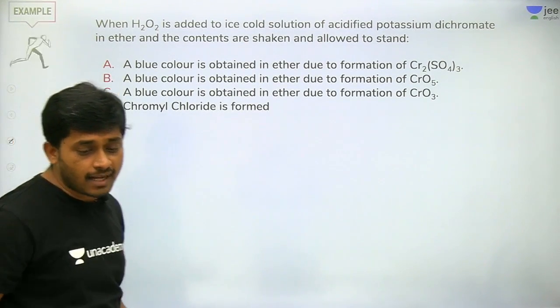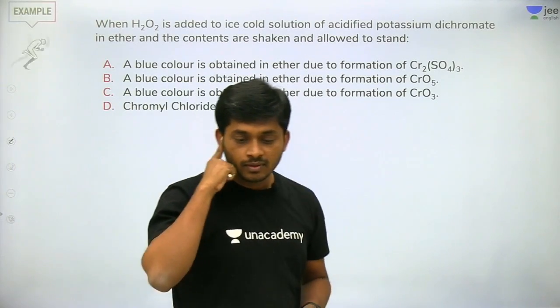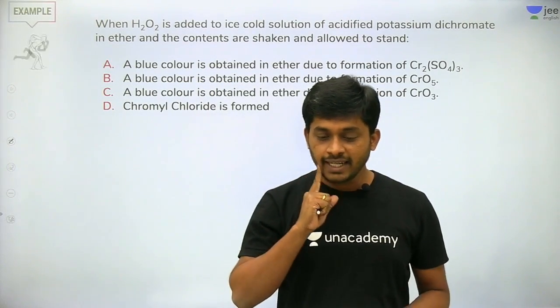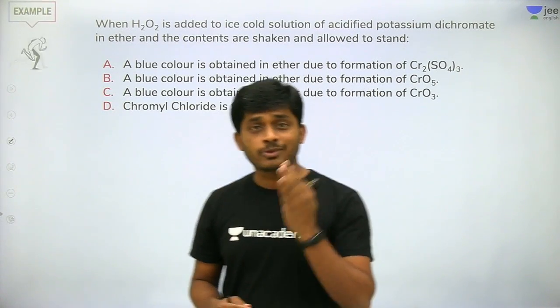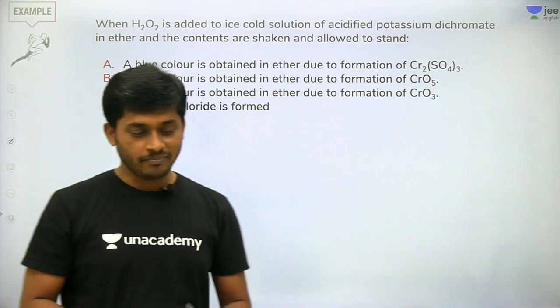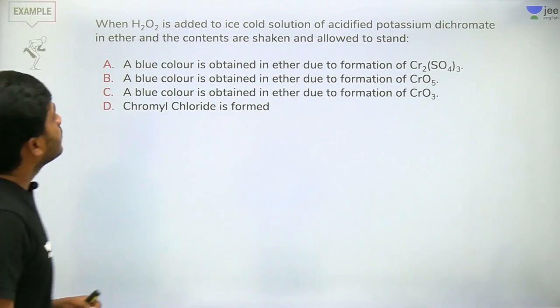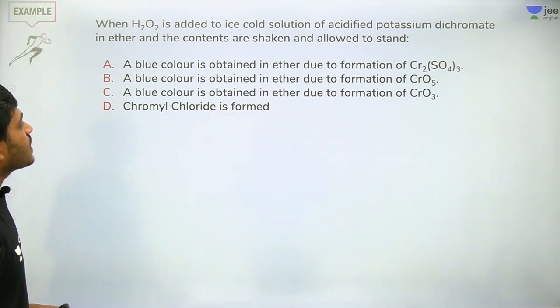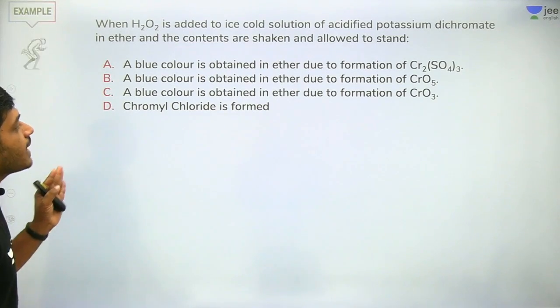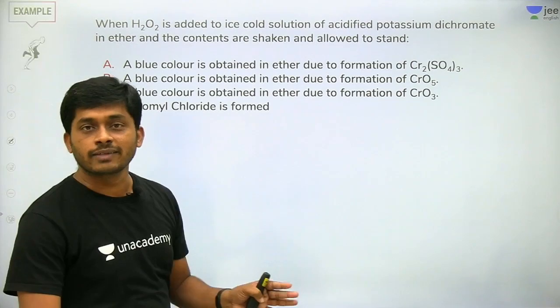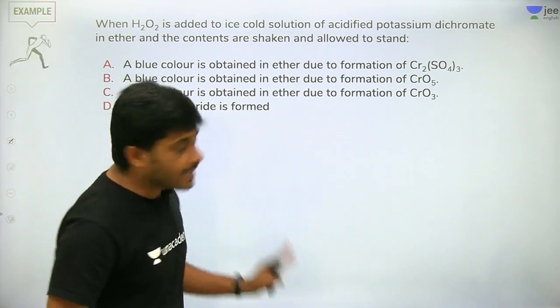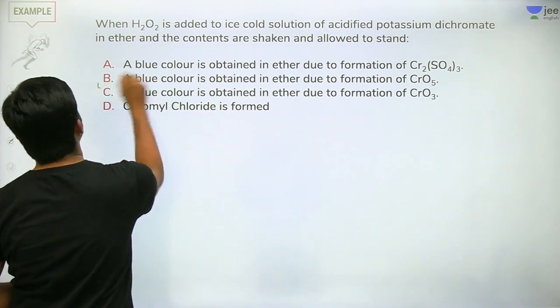So what is the answer? Can I get more answers now? So I am getting answer B. More and more students should get involved. Blue color solution. What is option B here? Blue color solution is obtained in ether due to formation of CrO5. Yes, that is the correct answer.